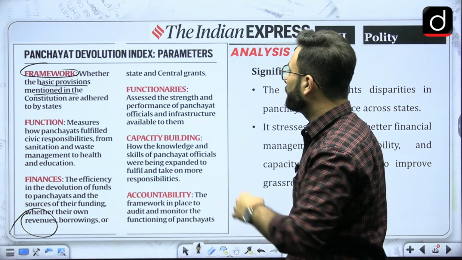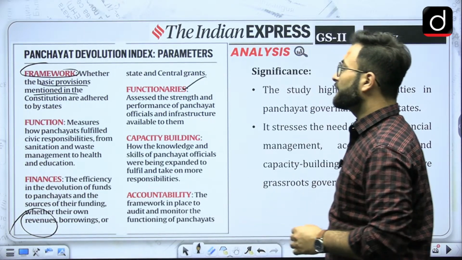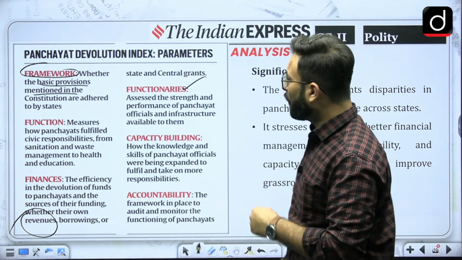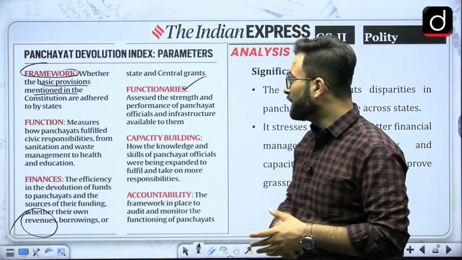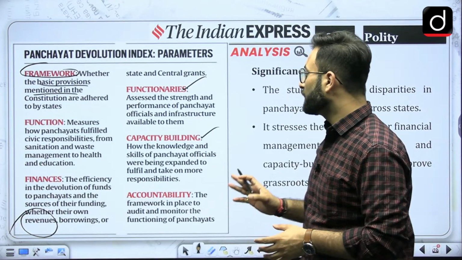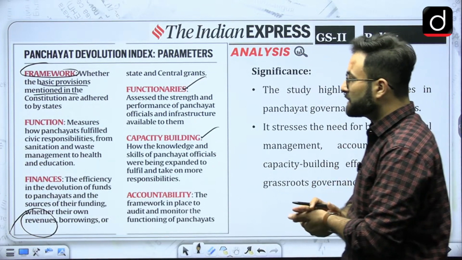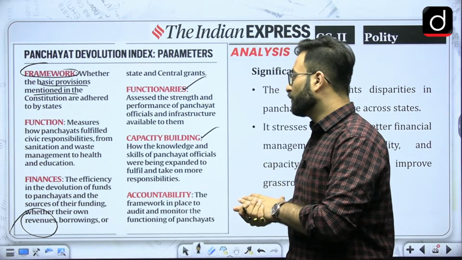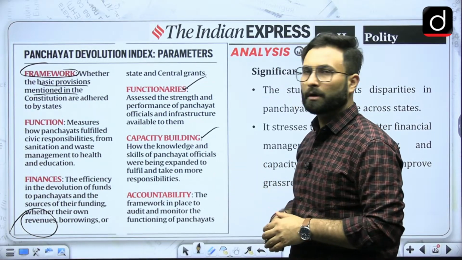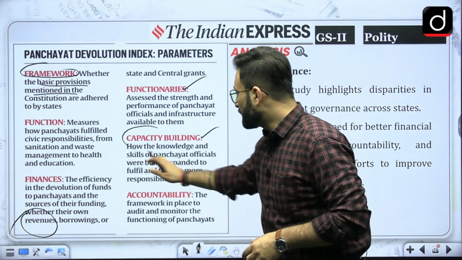Okay, moving further, functionaries, if we talk about, assess the strength and performance of panchayat officials and the infrastructure available to them, that is their capacity building. If we talk about how the knowledge and skills of the panchayat officials have been expanded to fulfill and take on more responsibilities, so that is also something.